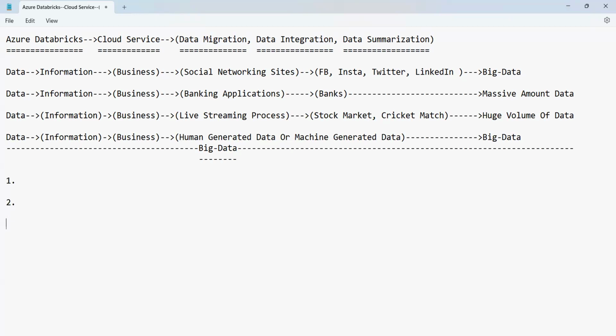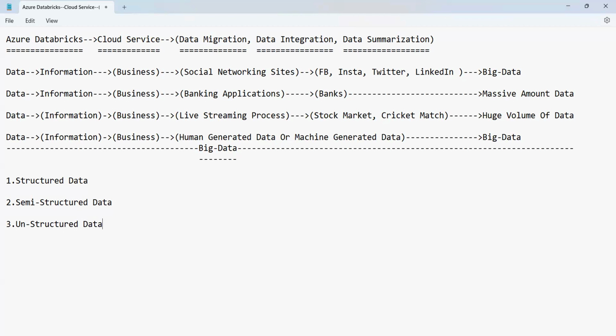What are those? In broad terms, we can have three types of big data. The first one is structured data, and then we can have semi-structured data, and then unstructured data.